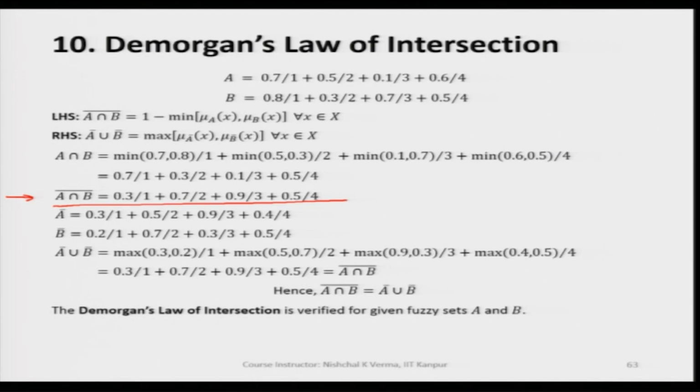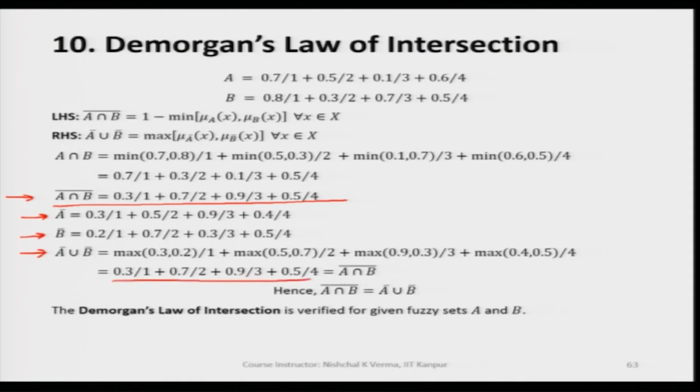Now, let us take the union of the complements of A and B. So, we have A complement here, B complement here, and I can show it like this by this arrow, A complement, B complement, and when we take the union of these two fuzzy sets, we see that we are getting 0.3/1 + 0.7/2 + 0.9/3 + 0.5/4.